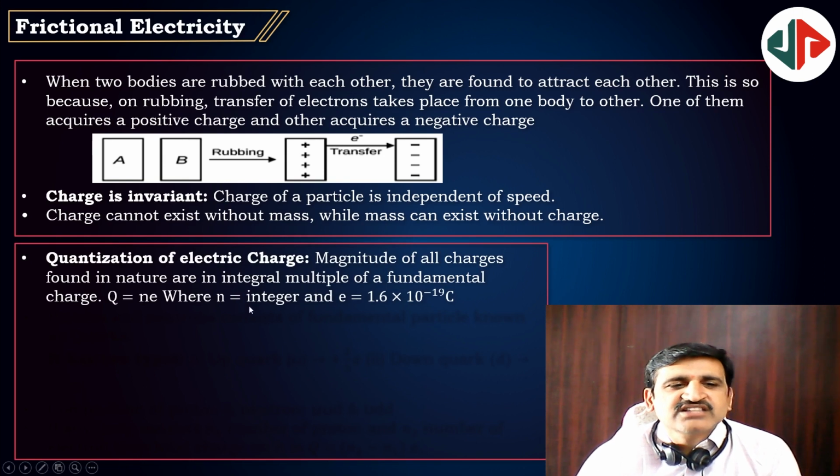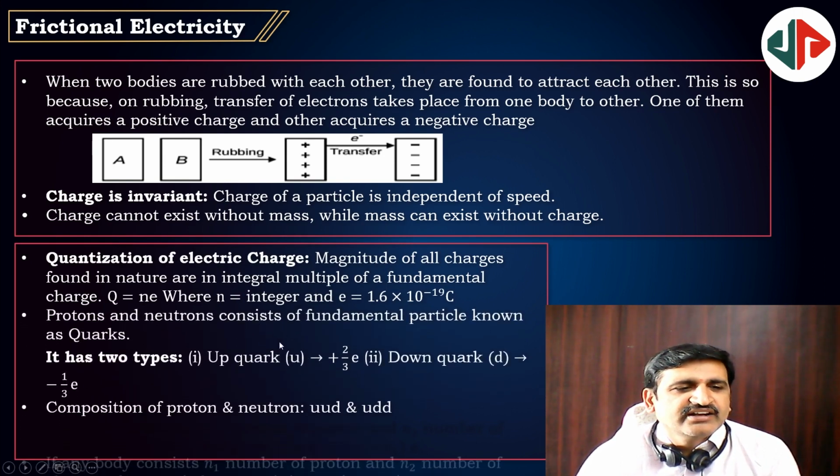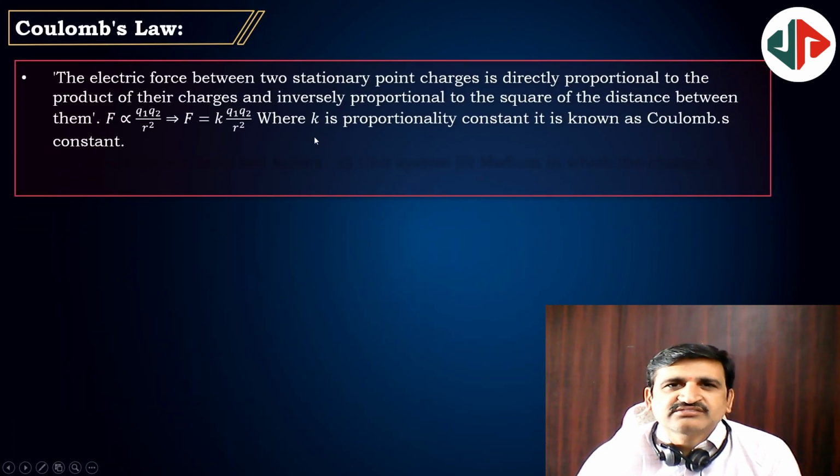Next, quantization of electric charge. Of course, any integral multiple of the charge of an electron. And next, Coulomb's law. Every charge gets attracted or repelled by another charge. So that force F is proportional to Q1 Q2 by R square. F is equal to a constant, that is the medium constant, times Q1 Q2 by R square. K is given by 1 by 4 pi epsilon naught for free space, and for any other medium 1 by 4 pi epsilon.